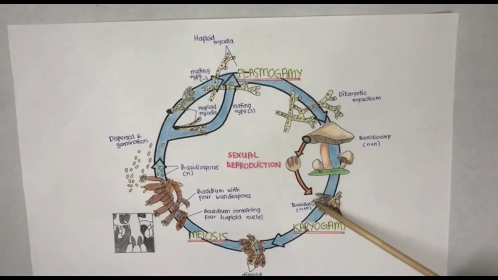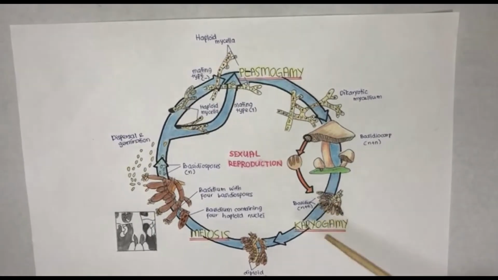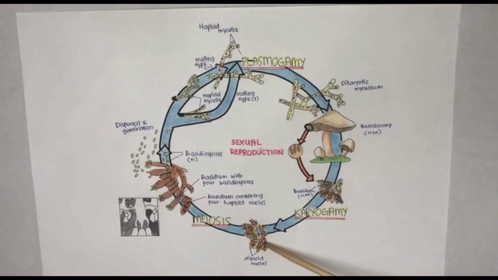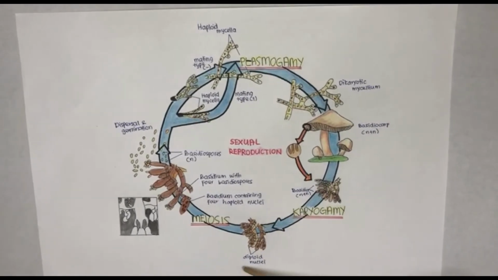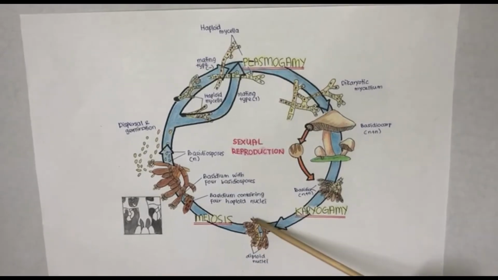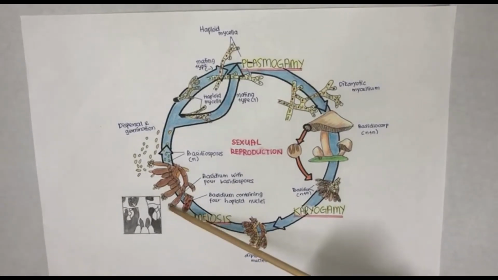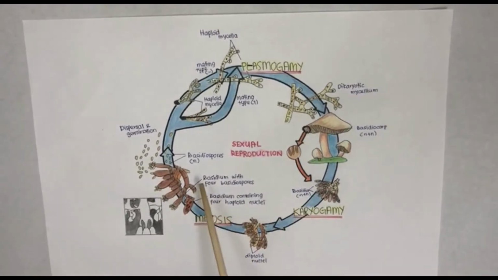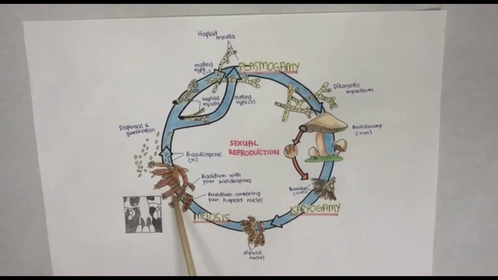The basidia undergo fertilization, produce diploid cell, which basidium then undergoes process karyogamy, which each basidium produce diploid nucleus to nuclear fusion. Then the basidium undergo meiosis, which produce 4 haploid nuclei, each develop into basidiospores.